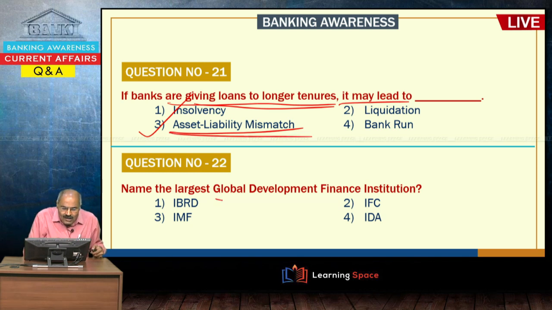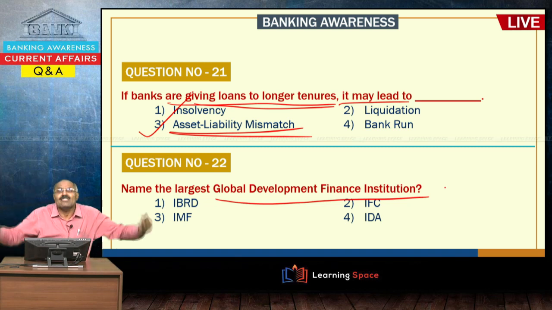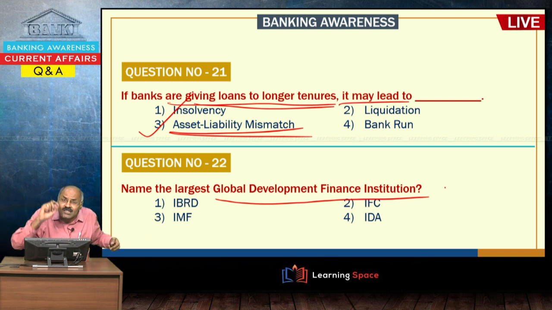Then, name the largest global development finance institution. Basically, it is intended for development finance, arranging finance for needs like infrastructure, for the development of countries. So, the largest global development finance institution is the World Bank Group's IFC.